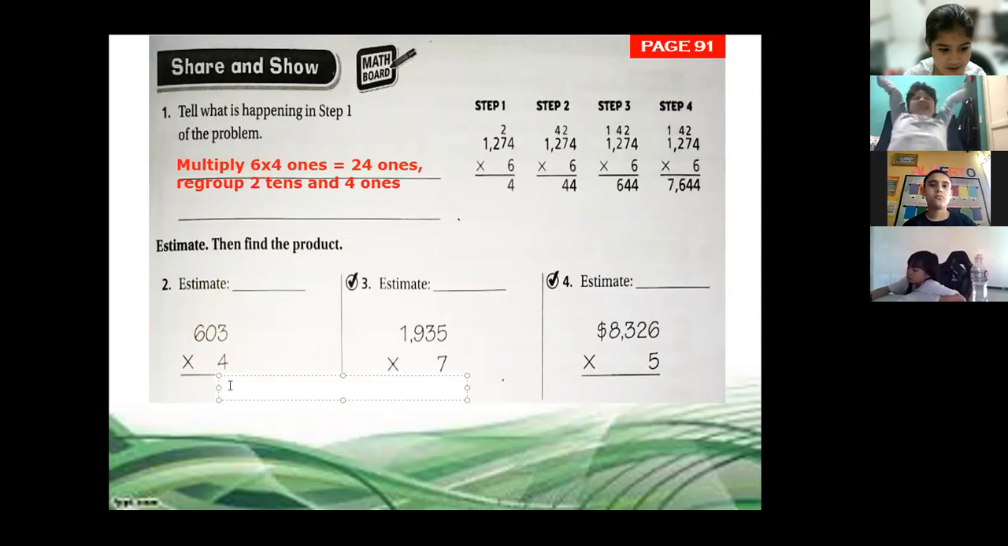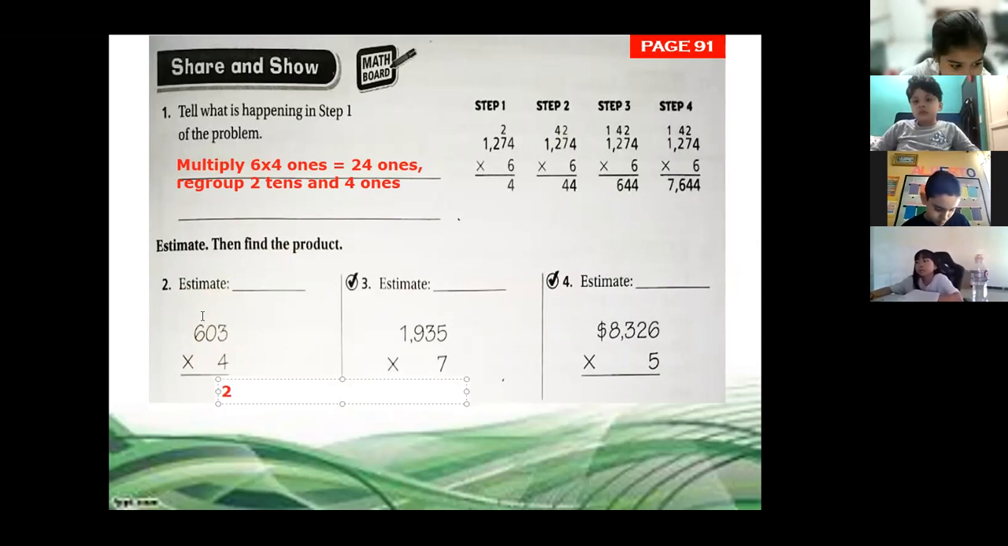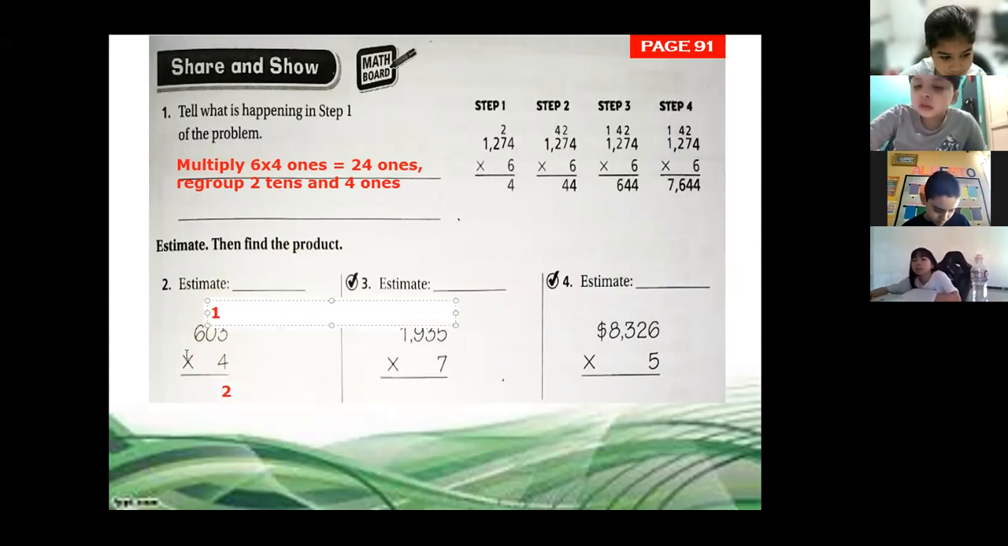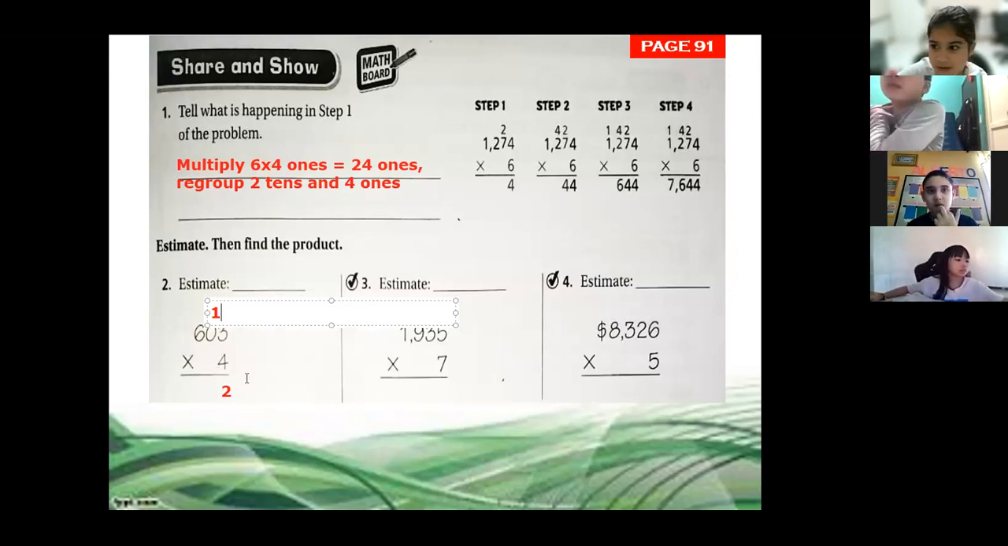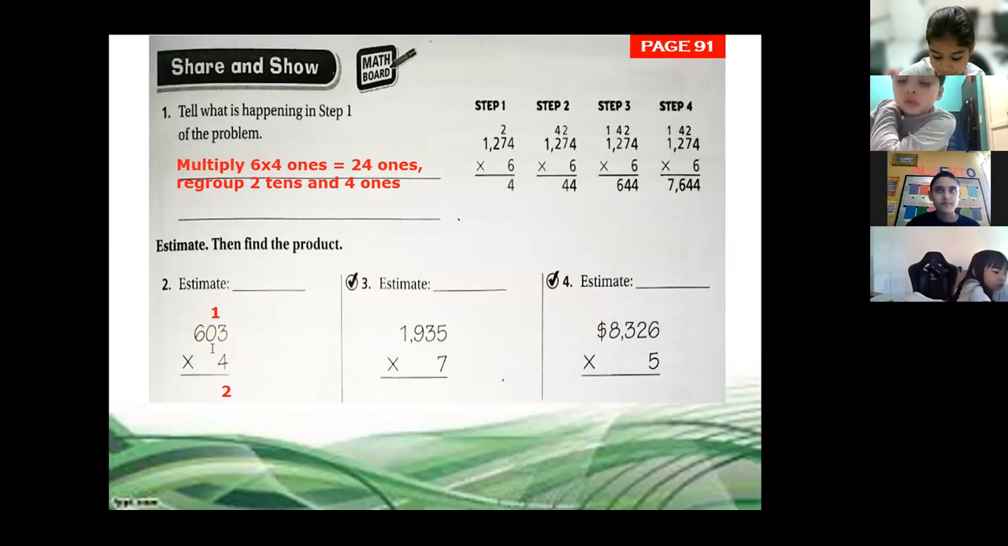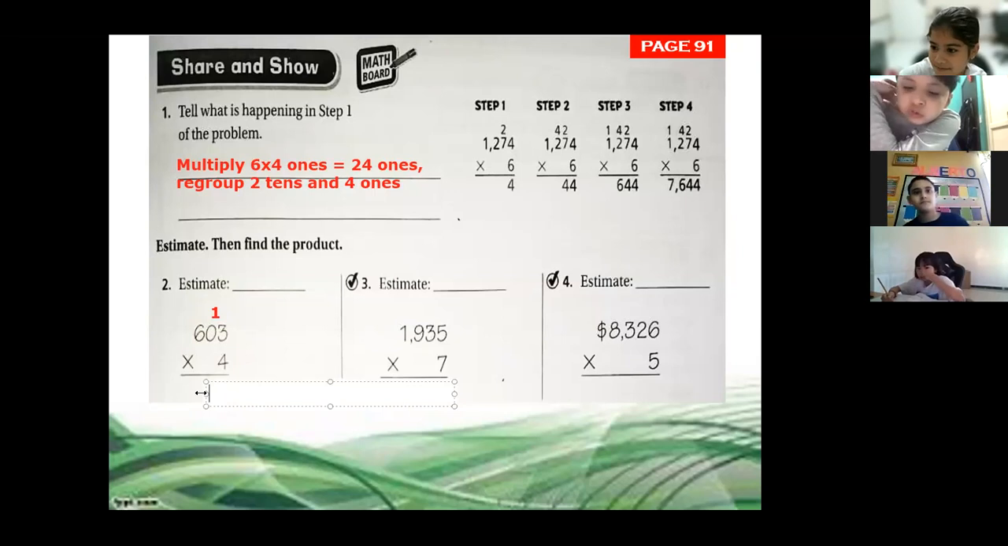So we write number 2, and we regroup number 1. Now, what is the next step? 1 plus 4 times 0. What is the answer of 4 times 0? 0. 4 times 0 is 0, plus 1. That's right. You have 0, but if you add 1, you have 1 now. Excellent.